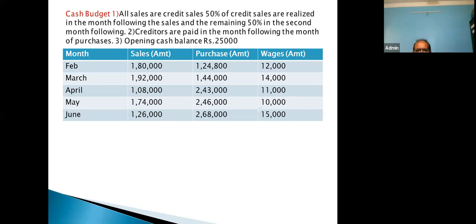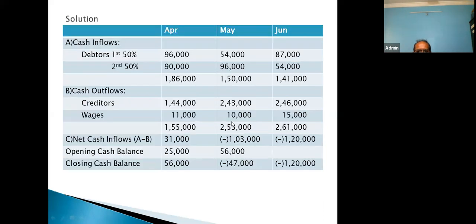Had there been information given, we would have considered it, like for creditors. But since there is no information, we are assuming that wages are paid in the same month. So May wages are 10,000, and the same 10,000 we are showing under the May column. This way, the total cash outflow of the company is 2,53,000.